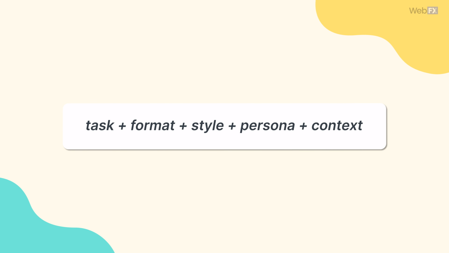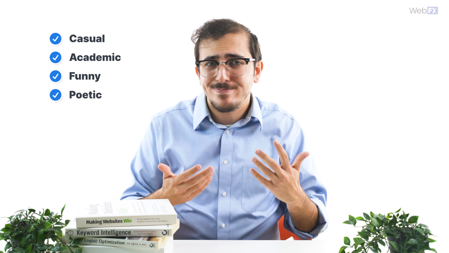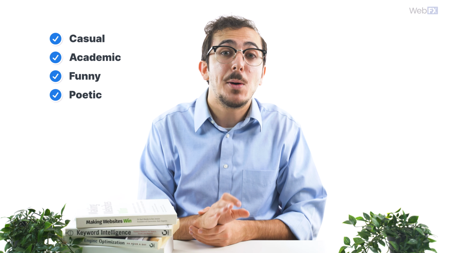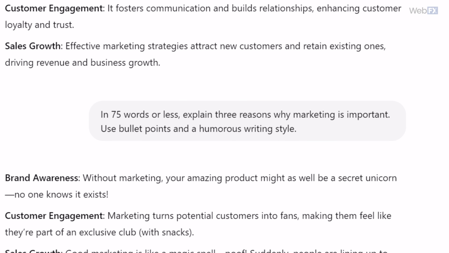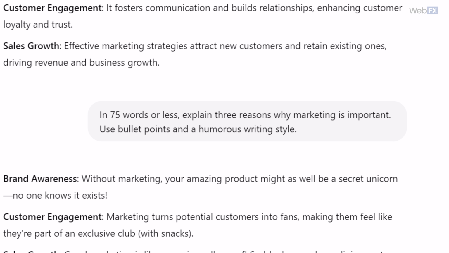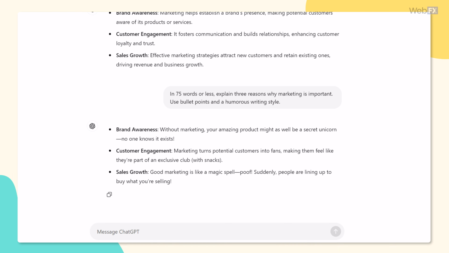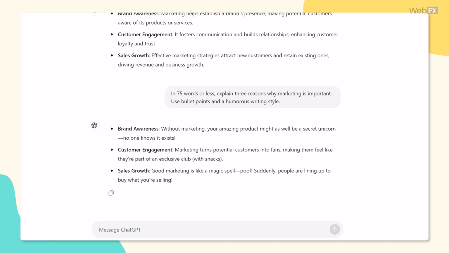Next up, we have style. In this case, I'm referring to the writing style. You want to think about how the response will be written and what tone it will use. Do you want it to be casual, academic, funny, poetic? Again, this is especially important if you're using AI to help you create content. Here's an example of a ChatGPT prompt that clarifies the style. In 75 words or less, explain 3 reasons why marketing is important. Use bullet points and a humorous writing style.